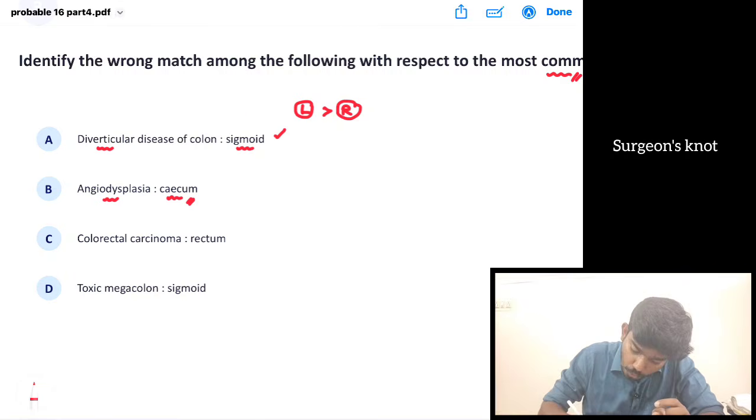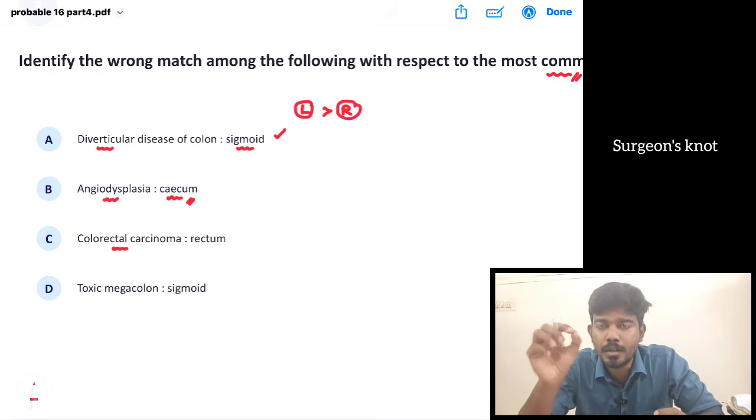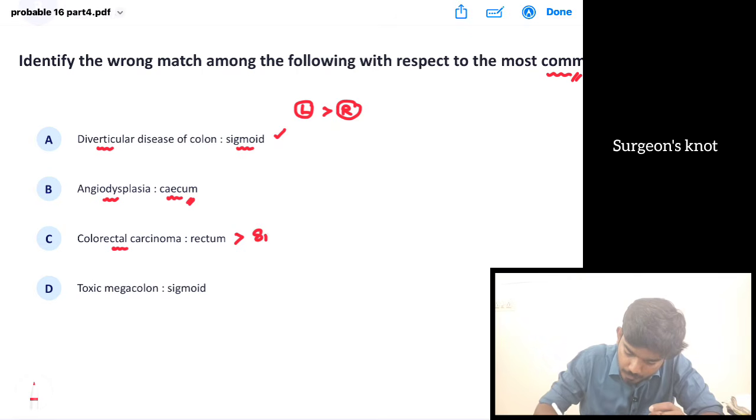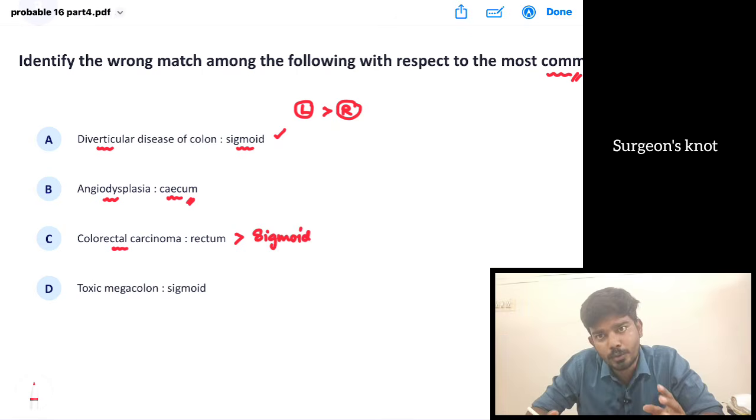Then colorectal carcinoma. What is the most common site for a colorectal carcinoma? The most common site for a colorectal carcinoma is the rectum, followed by the sigmoid colon. Suppose the rectum is not in the options, then we can go for sigmoid colon. If rectum is an answer option, then the answer is rectum.